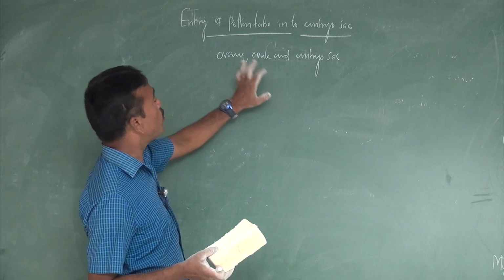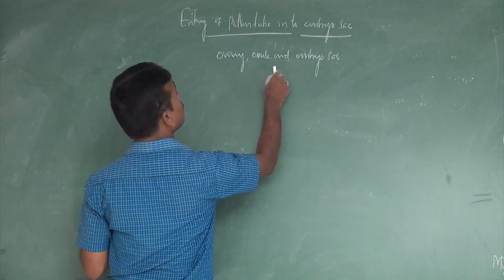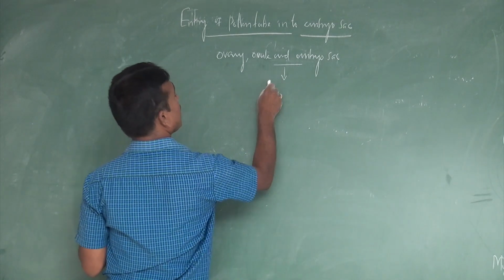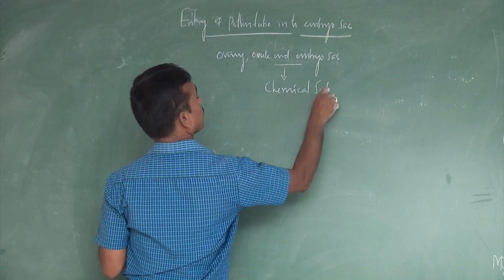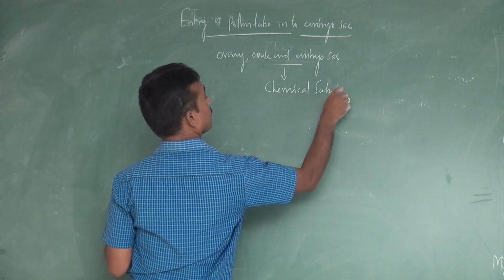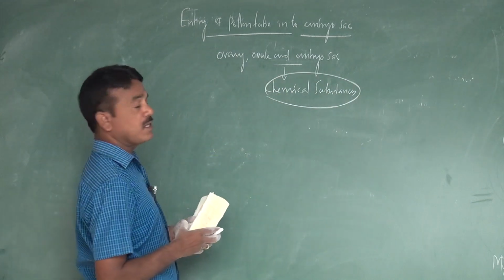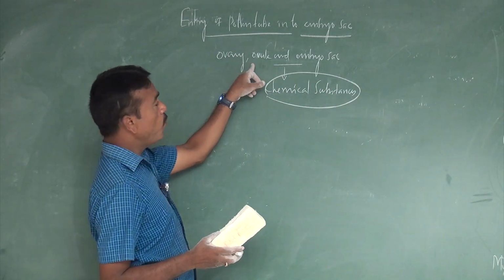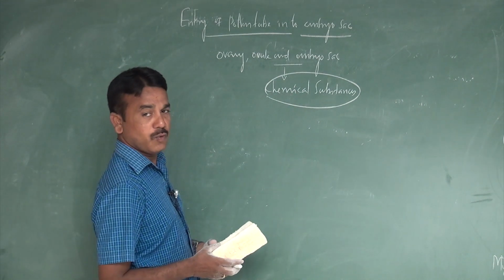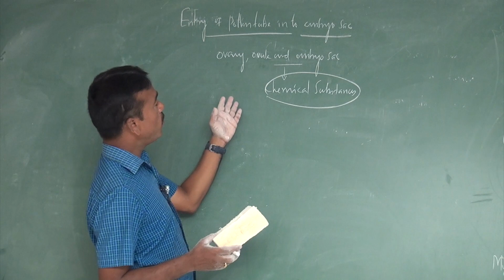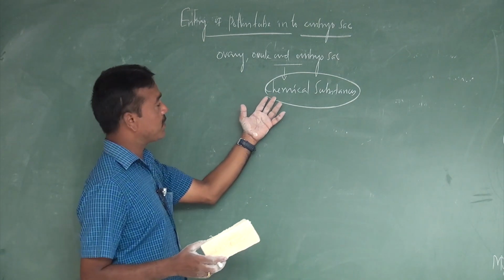Why does it move towards the ovary, ovule and embryo sac? Because of the presence of some kinds of chemical substances.